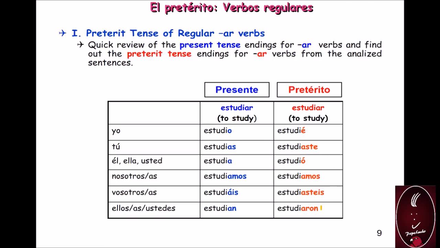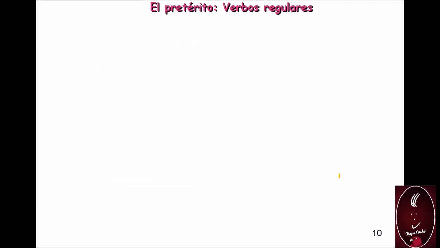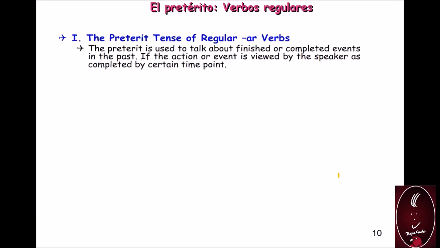Those are the endings to conjugate in the preterit. The preterit is used to talk about finished or completed actions in the past, if the action or event is viewed by the speaker as completed by a certain time point. So those are actions completed in the past.